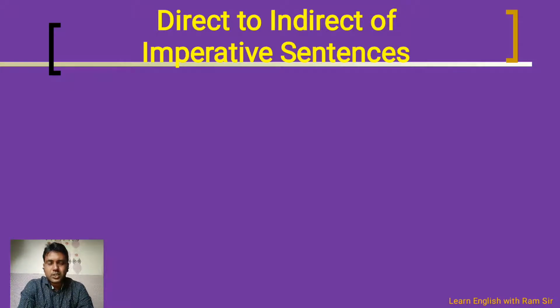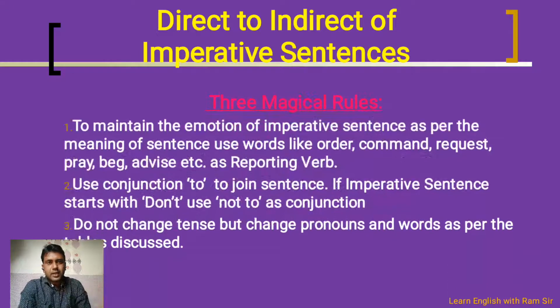Imperative sentences we generally use to order, to request, to give direction, or sometimes to request someone. And of course, here also you need to follow three magical rules.